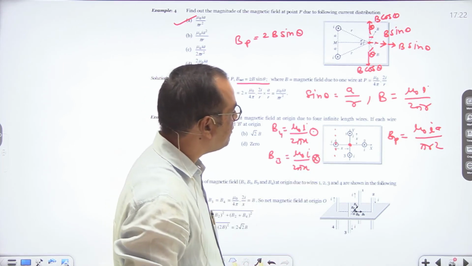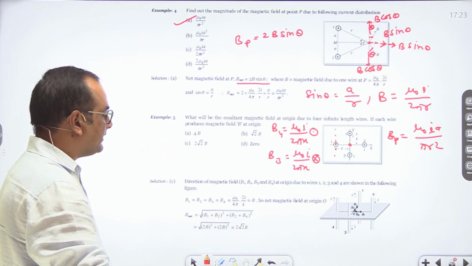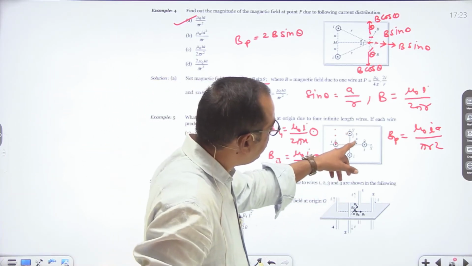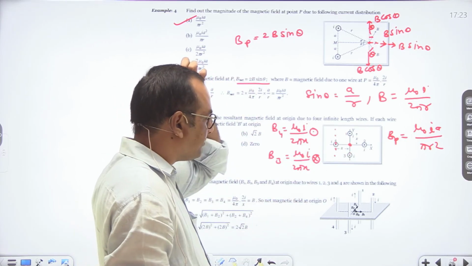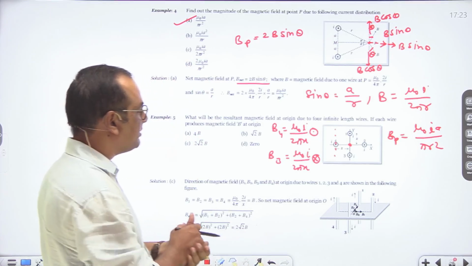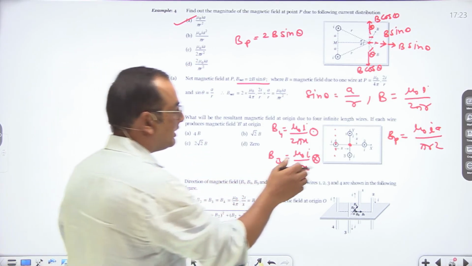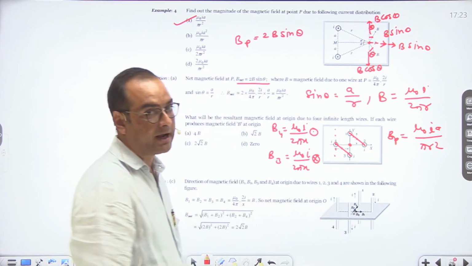Similarly, B2 is also inward and B1 is outwards. So here we can say that B1 and B2 are in the same plane and B3 and B4 are in the same plane. It means B1, B2 and B3, B4 are mutually perpendicular. Resultant of B1, B2 and resultant of B3, B4 are mutually perpendicular.